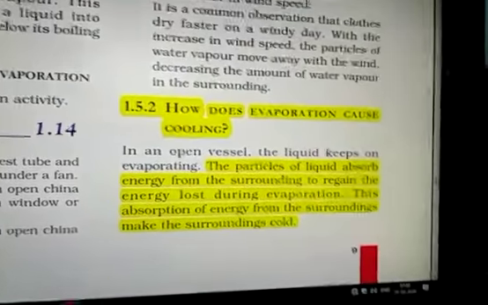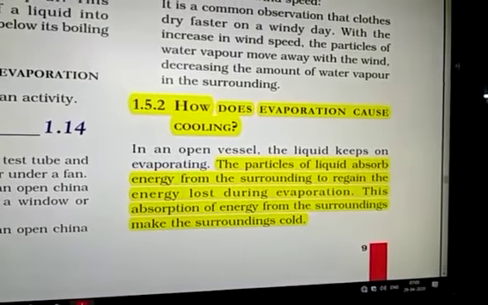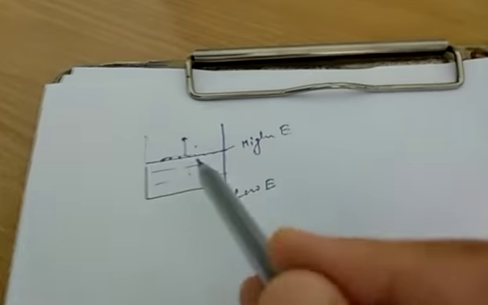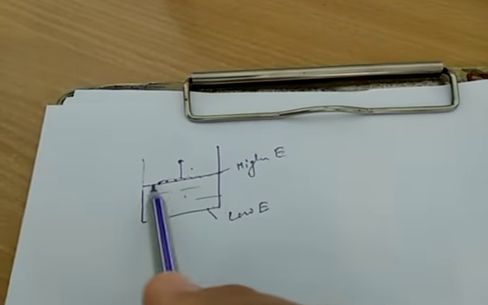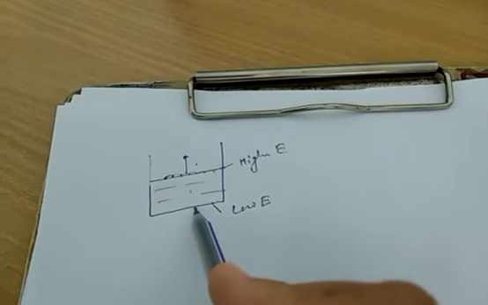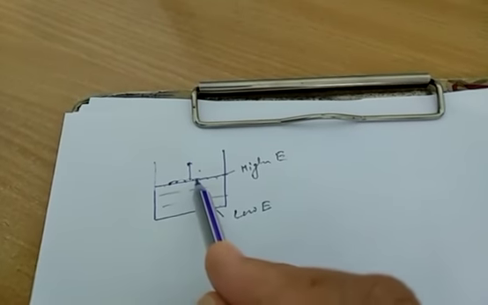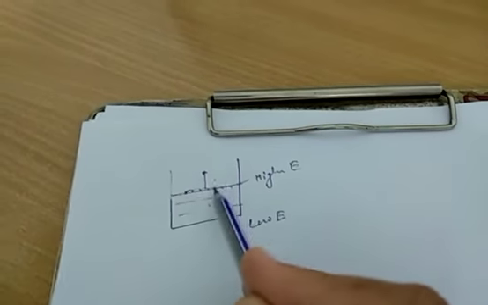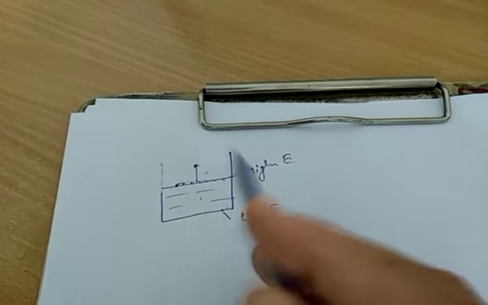Good morning, students. Today we are going to start how does evaporation cause cooling. You know, when we have water in a container, particles at the top have higher energy than the particles at the bottom. When these particles absorb energy from the surroundings, they go into the air in the form of vapors.